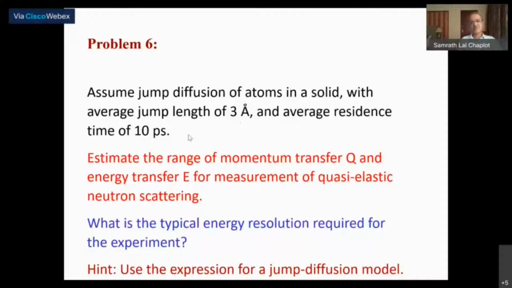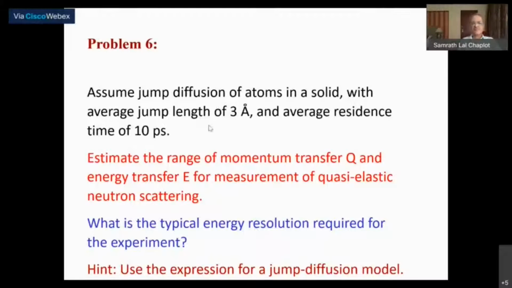These numbers may be known from molecular dynamics simulation or any other method. Once I have this information, if I want to do a quasi-elastic neutron scattering experiment, what is the range of momentum transfer Q and energy transfer E that I should have, and what is the resolution that I need?